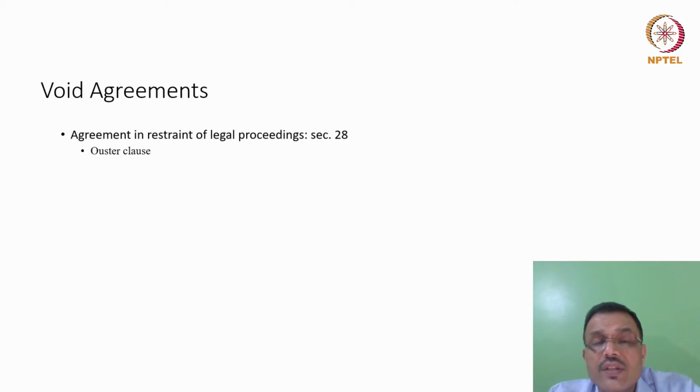Now, in India, friends, please note, any kind of ouster clause will be considered as in restraint of legal proceedings. Because in India, Section 28 very clearly does not allow parties the freedom to remove the jurisdiction of the courts. The courts have inherent jurisdiction to try matters relating to contracts. This is possible due to the law and the kind of legal system that we have adopted. Freedom of contract in India is definitely not absolute. It is not something supreme that shall be respected.